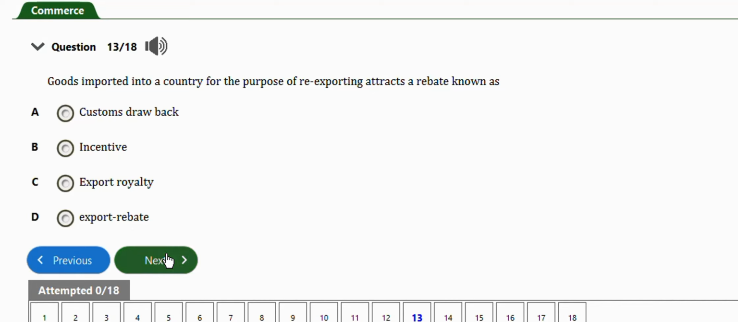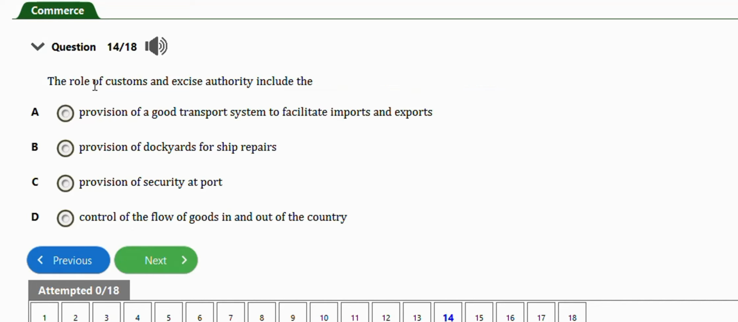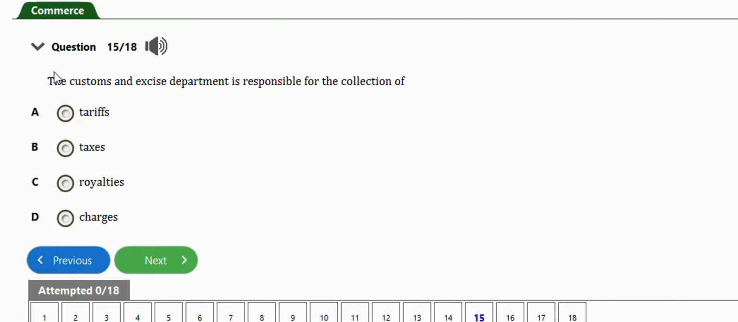Next question. This one says the role of customs and excise authorities includes the. I think this is a repeated question. The right answer here is option B. Okay, their role is to control the flow of goods in and out of the country. Next question is this one. It says the customs and excise department is responsible for the collection of tariffs. Okay, option A, very important.